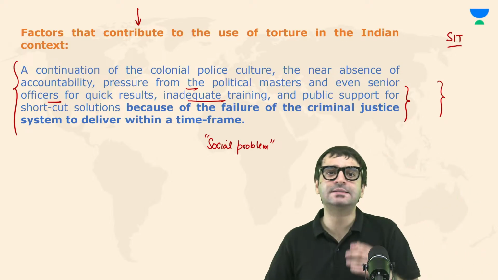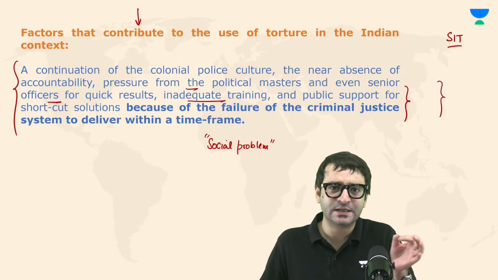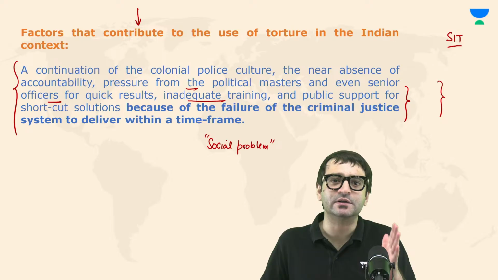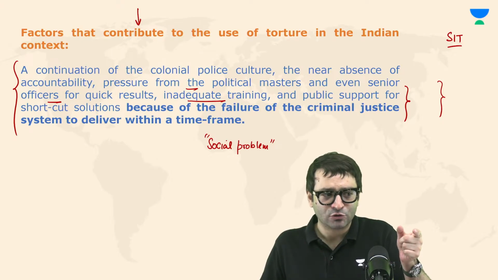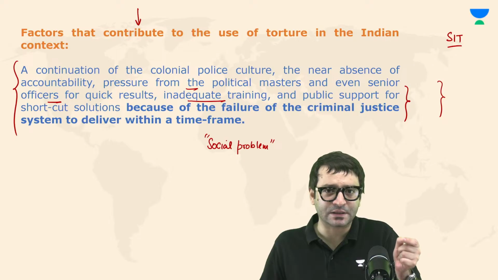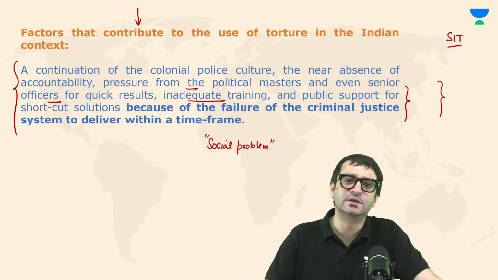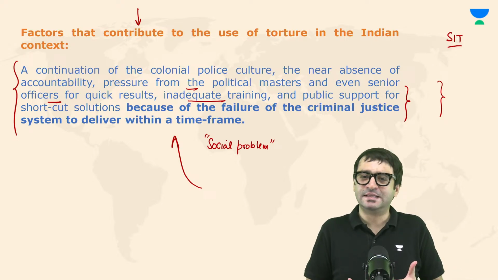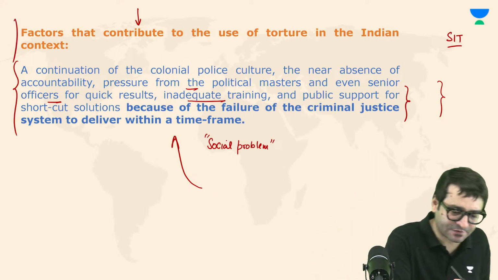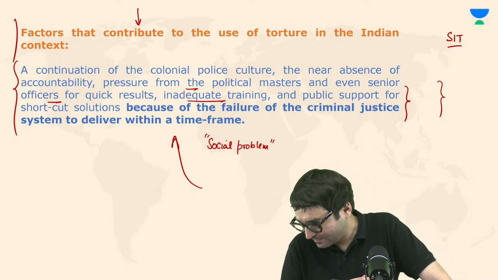Social problem in a sense that today people support these extrajudicial encounters. Because if this case goes to the court, you will get tareekh, but no justice. So it is better to kill these people in a fake encounter. And the police get the support of the people in these extrajudicial killings. These are the factors that contribute to the use of torture in the Indian context.